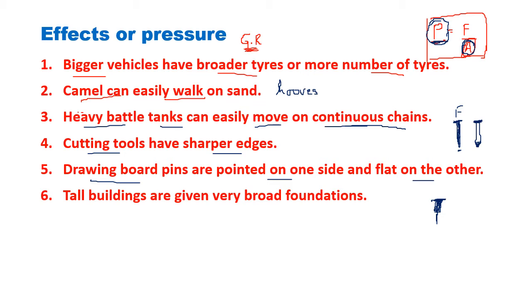Now you press the pin on the board. The flat side is towards your thumb and the pointed side is towards the board. If you look at Newton's third law, the force you are applying on the pin which is applied on the board, the same force the board is applying on the pin which is applied on your hand. But because the pressure on the side of your thumb is less, your thumb doesn't get hurt, and because of increased pressure the pin goes inside the board.